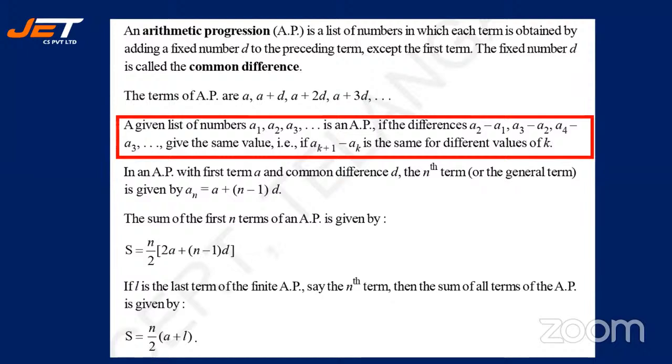Sn is the sum of the first n terms of an AP. So what is the formula for that? Sn is equal to n by 2 into (2a plus (n minus 1) into d). All right. Very, very important formulas, so just note down.